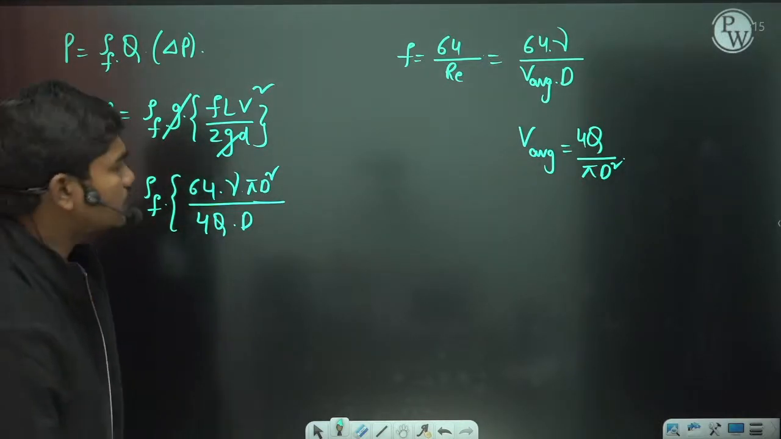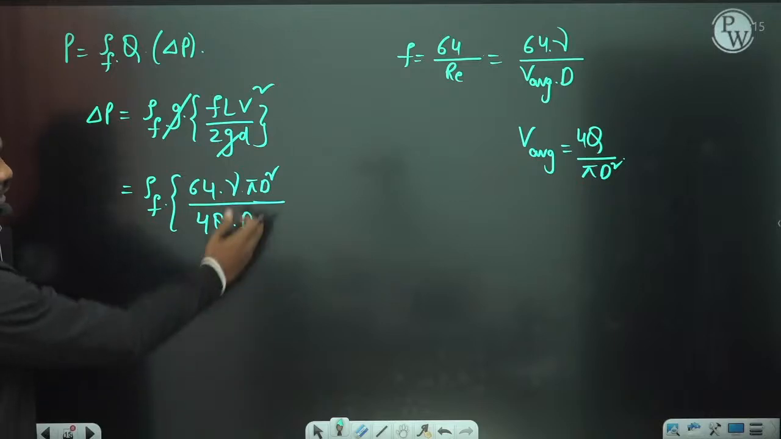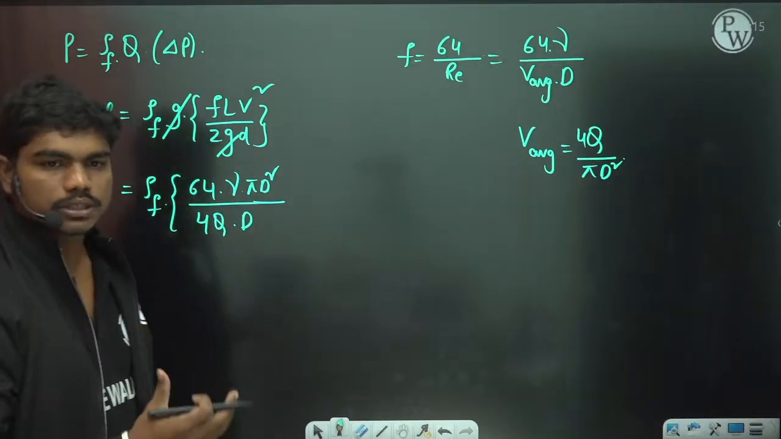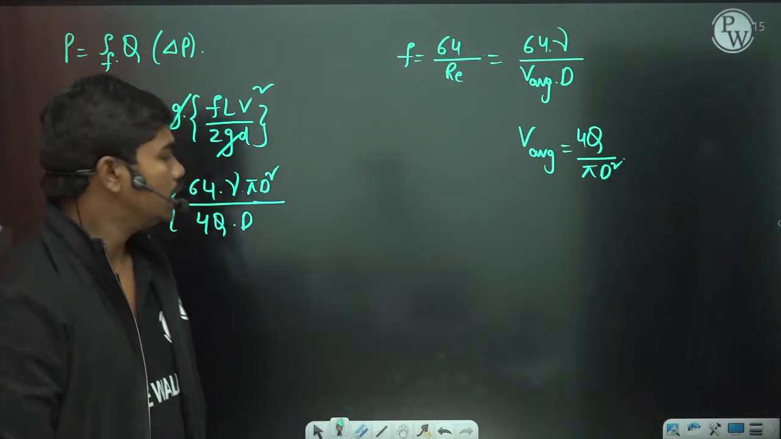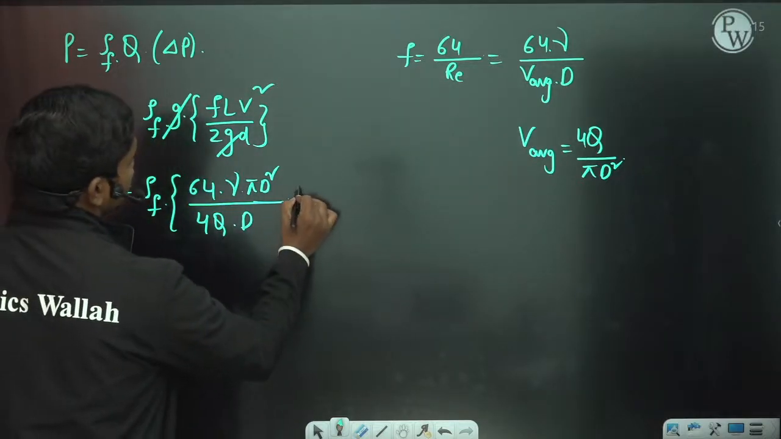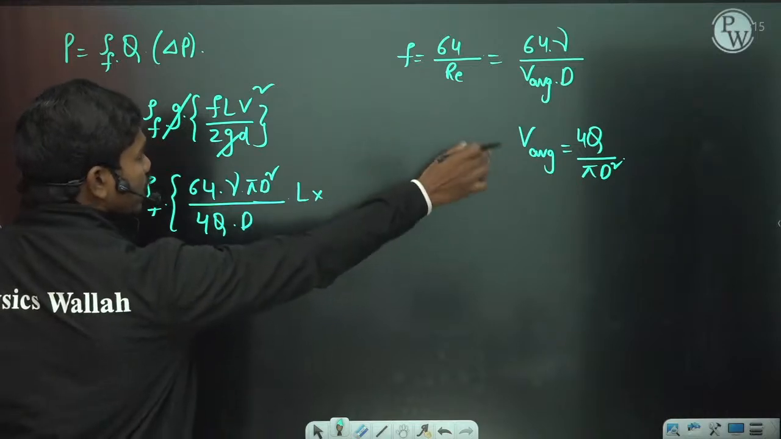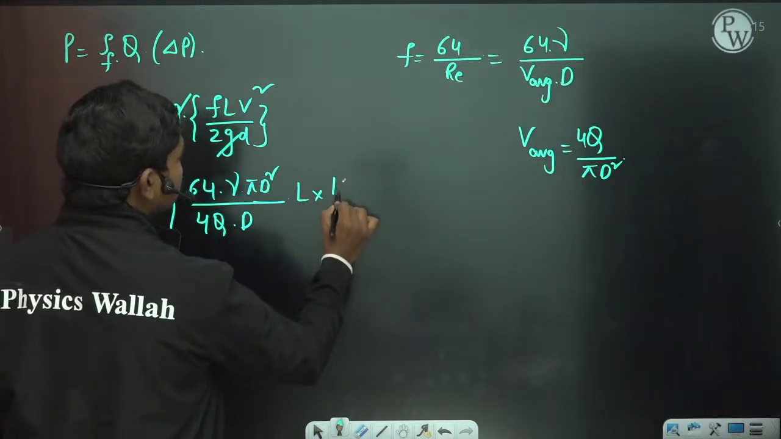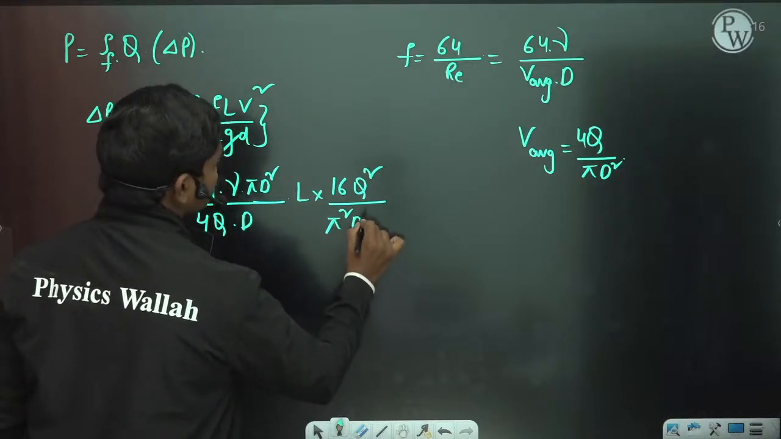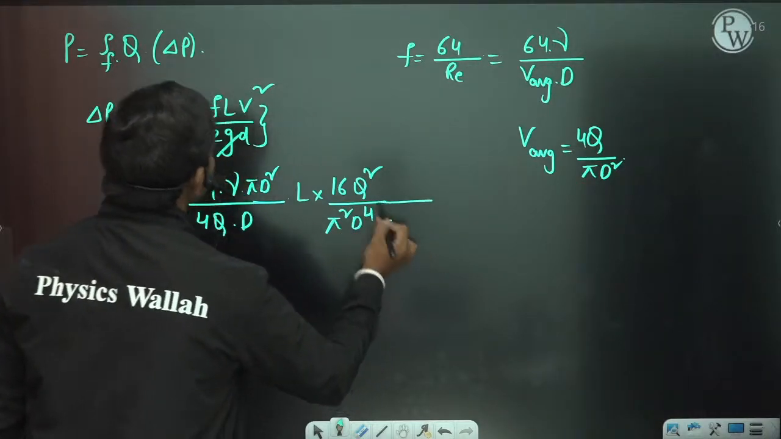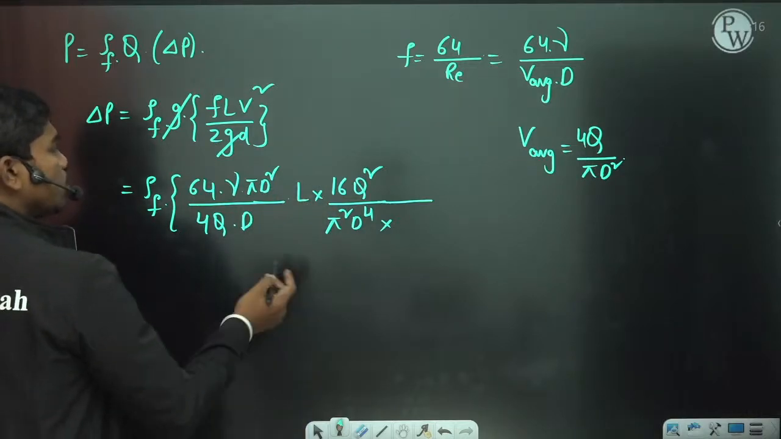Shouldn't we calculate Re first? Yes, but we are calculating directly in this expression, because Reynolds number can also be written in terms of discharge and diameter. So we are calculating directly here. So this is the F value into L into again V square. V square can be replaced with 16 times Q square by pi square D power 4, and F L V square by 2 G D is there still.